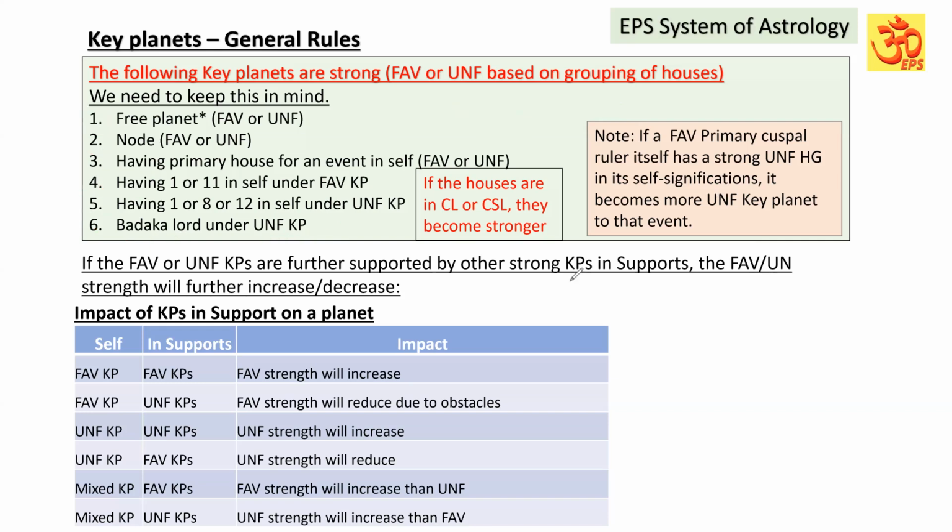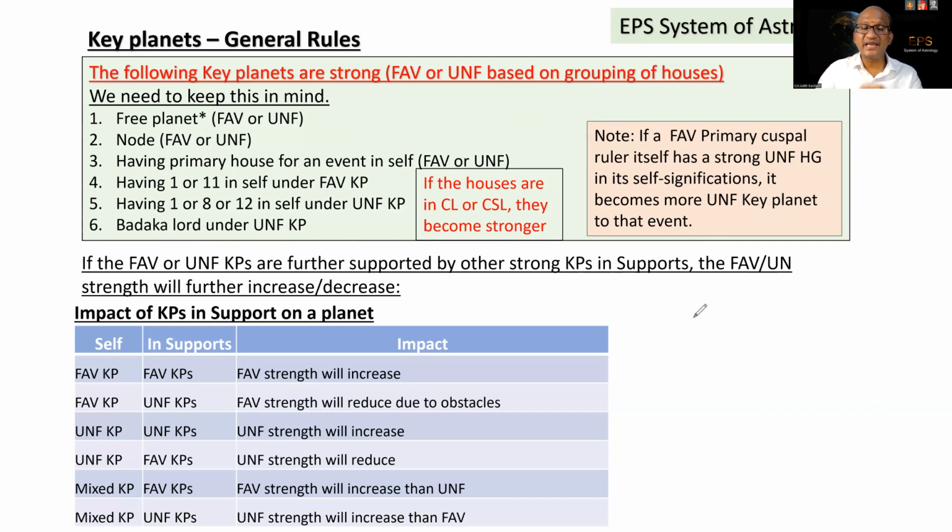Now I'm going to explain to you the impact of the support planets. It means all these, I was telling about the key planets for that event, favorable or unfavorable key planets. They can be playing a role as star lord or sublord for other planets, right? So those planets will get the influence of these favorable or unfavorable key planets as their rulers.